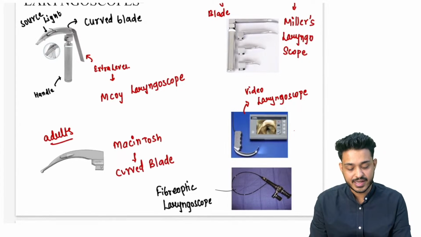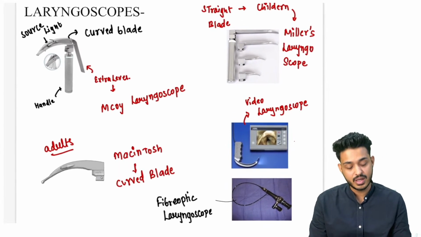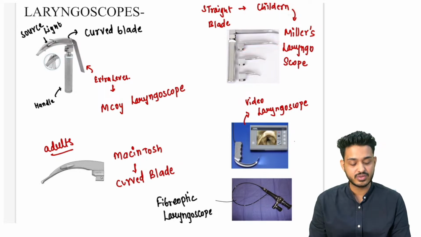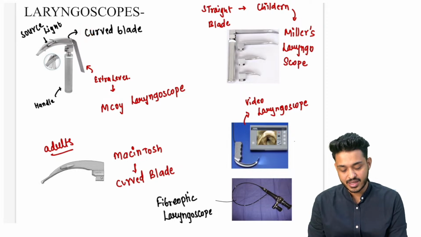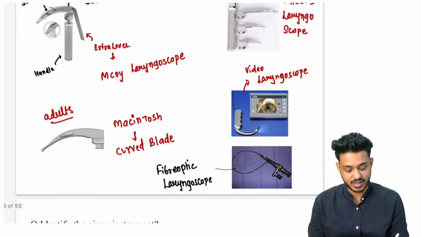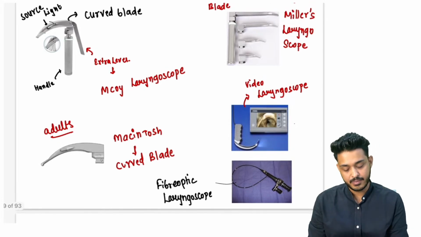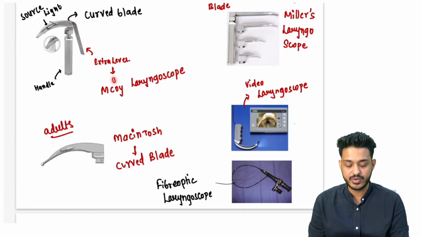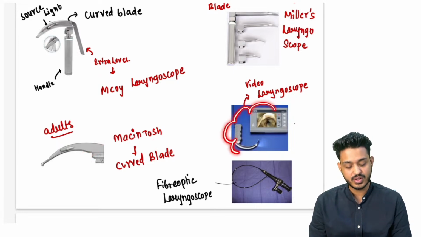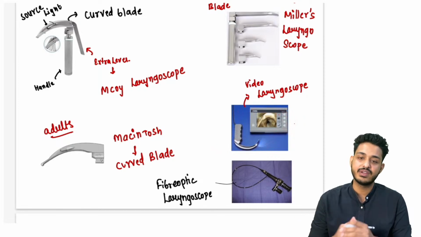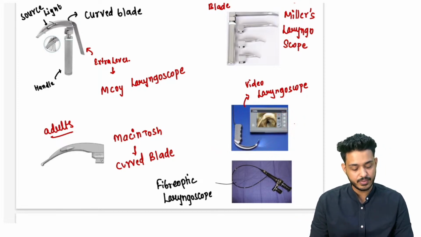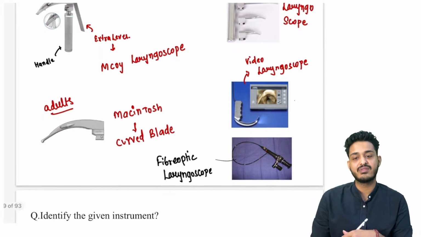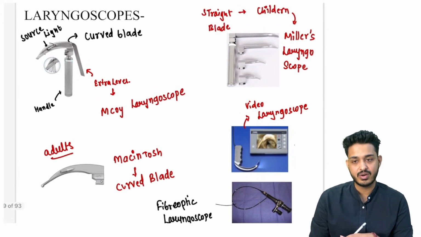तो समझ में आया? पांचों laryngoscope अगर इमेज आता है, you are not going to make it wrong. What you need to remember, straight अगर दे रखा है, that is going to be two double line straight line, that is going to be Miller's. Curved दे रखा है, तो C for curved is going to be Macintosh. C for curved is going to be McCoy और Macintosh याद रखना है. अगर एक्स्ट्रा लीवर दे रखा है, if there is an extra lever, you will be going in the terms of McCoy. अगर एक्स्ट्रा लीवर नहीं है, that is going to be your Macintosh. This is going to be your video laryngoscope, जिसमें अगर स्क्रीन दे रखी है, वीडियो पे सब कुछ दिख रहा है, that is going to be video laryngoscope. And this is going to be your fiber optic. Here we are having the fibers, that is going to be your fiber optic laryngoscope.